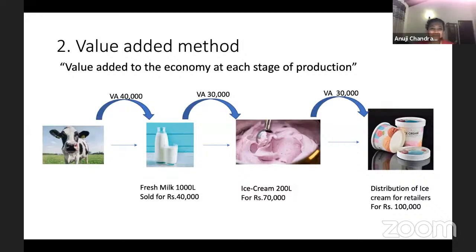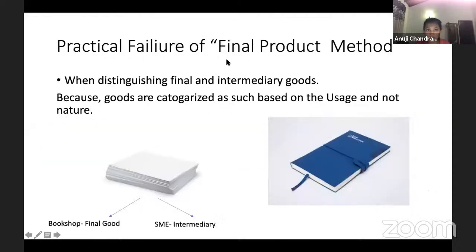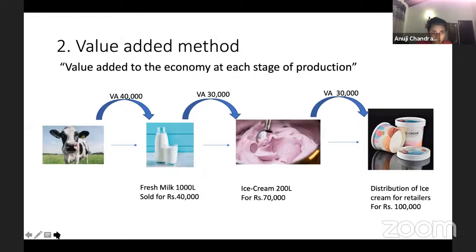Okay, so now when we talk about the value added to the economy at each stage of production, guys, in the value added method we calculate the value that is added at each stage of production. With my experience, I would say this is the best method to calculate GDP in the output approach, because this is a bit difficult. There is a practical failure in this method.